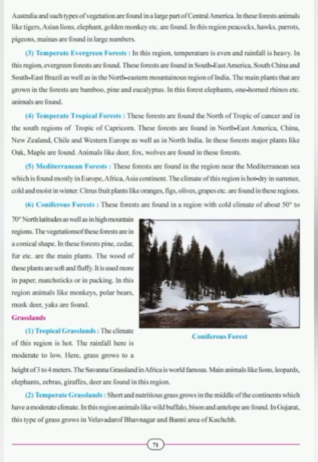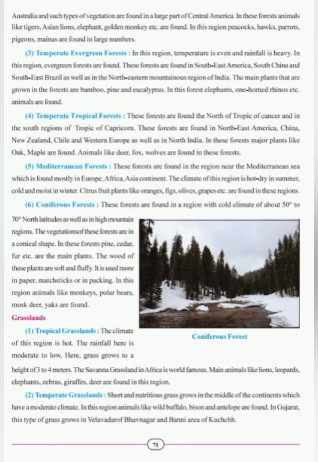Many animals, main animals like lions, leopards, elephants, zebras, giraffes, deer are found in this region. Students, in tropical grassland, the climate of this region is hot and the rainfall is moderate to low. Moderate to low means from medium to low quantity, and the height of the grass in this region is 3 to 4 meters. And this type of grassland is found in Africa, which is the savanna grasslands. It's the world famous grassland. And the animals which are found here are lions, leopards, elephants, zebras, giraffes, deer, kangaroos, panthers.